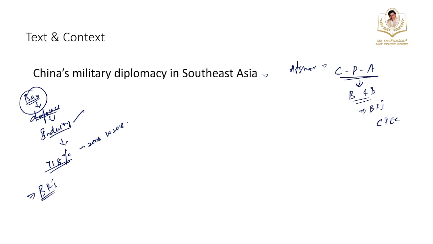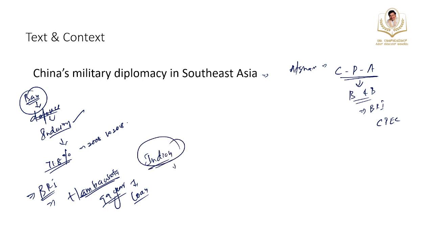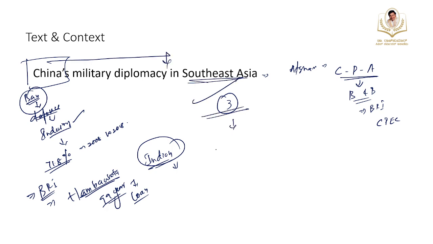And Sri Lanka, you know, handed over the Hambantota port on a 99-year lease to China to repay the loan back to China, right? Hambantota is geostrategically located in the Indian Ocean, potentially bolstering Beijing's string of pearls. So because of all this, China's military diplomacy in Southeast Asia gives three important concerns for our country.